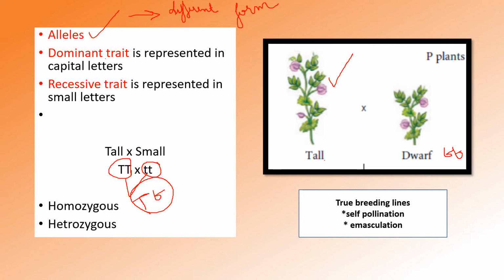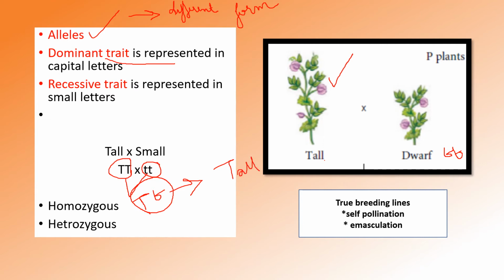Dominant trait means the trait which is expressed. For example, when I cross here, I get a heterozygous progeny or heterozygous offspring. Here, it will develop into a tall plant.